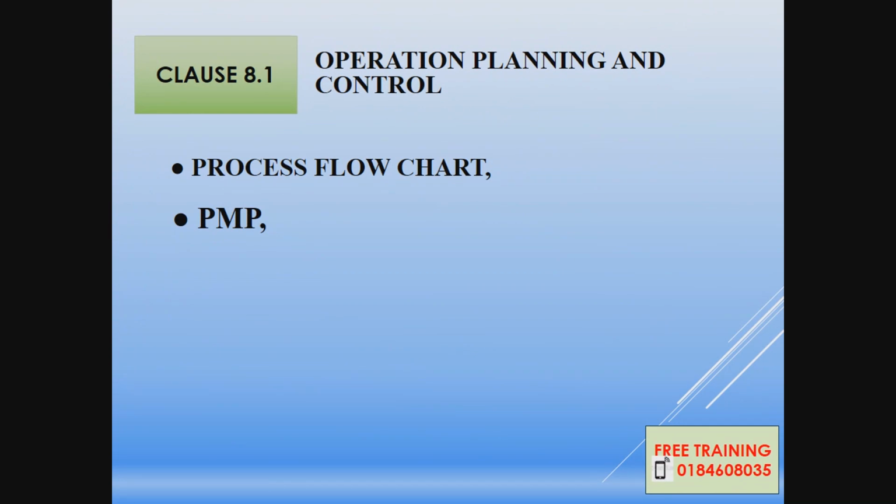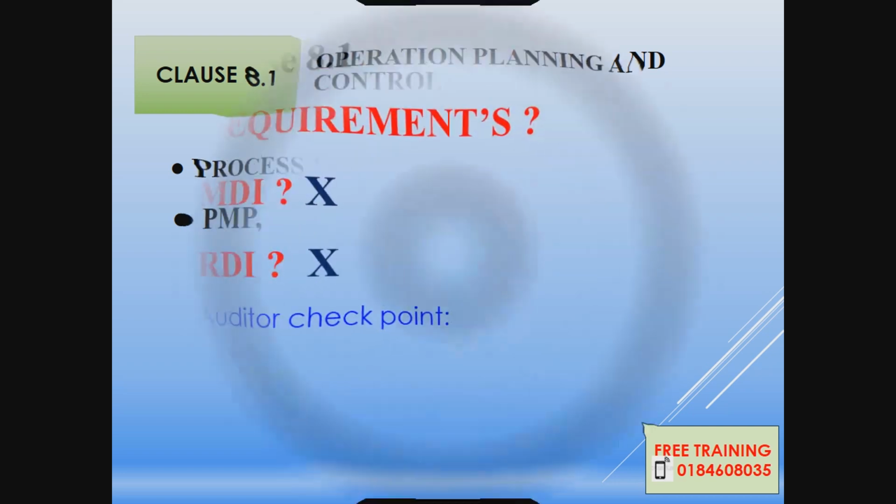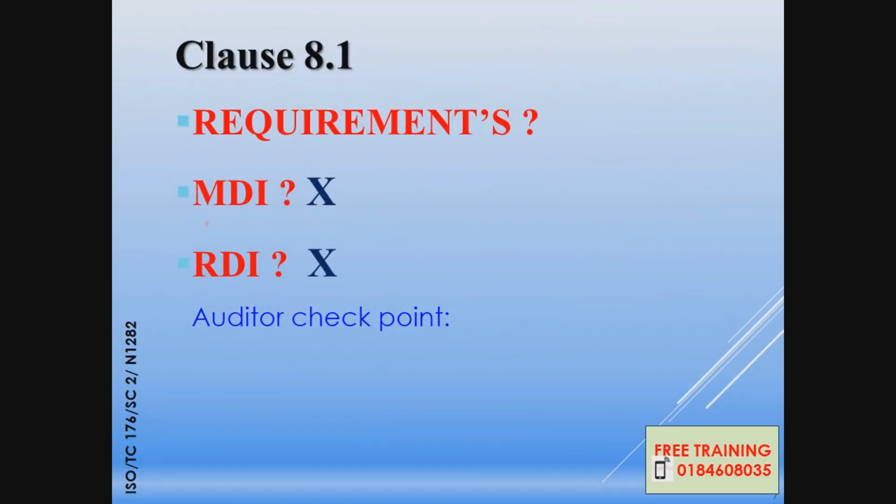Some have a process flow chart, or PMP, production manufacturing process, which can also be used and is similar. So for the requirement of 8.1, you refer to a procedure, SOP. Your procedure here is the project quality plan.